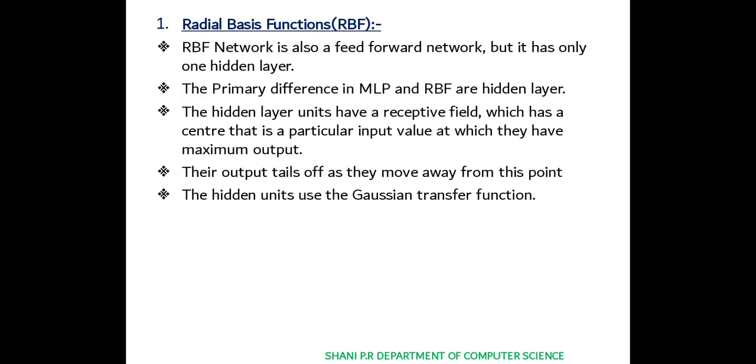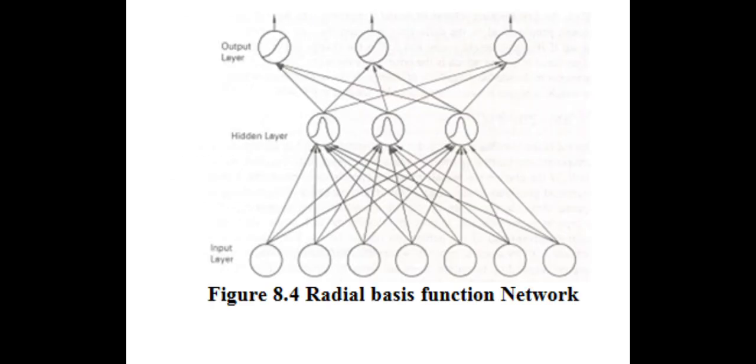So in this hidden layer it maintains a particular input value so that it can provide one result easily. It has only one hidden layer. Their output tails off as they move away from this point. The hidden units use the Gaussian transfer function. In MLP we used the sigmoid function, but in RBF we use the Gaussian transfer function. You can see in the diagram, this is the main difference: you have the single hidden layer.